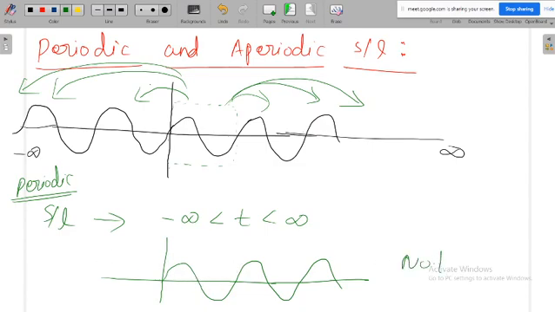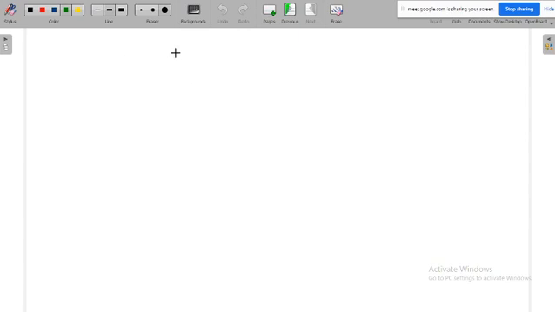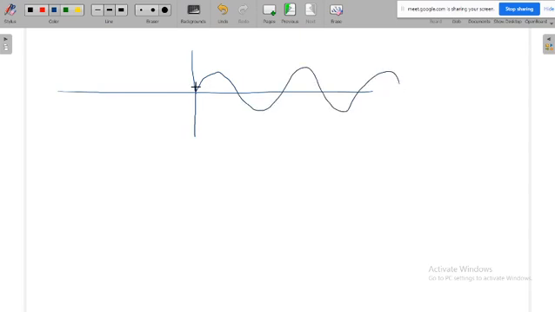This is not periodic. Periodic always means the signal has to extend from minus infinity to plus infinity. Again, the same signal you can visualize like this also. See, the same sinusoidal signal, I will draw it again. Now instead of taking the box here, I can take the box here, like this. This I will consider as one portion of the signal.